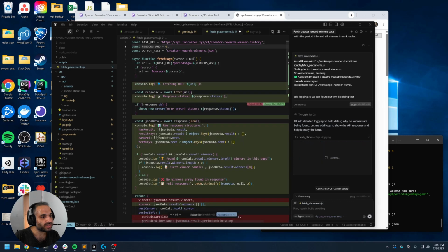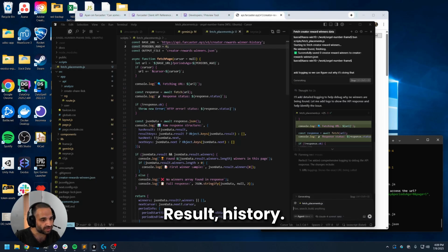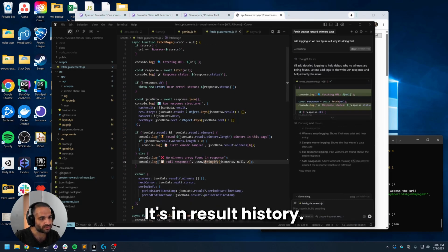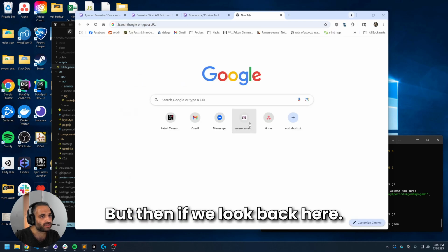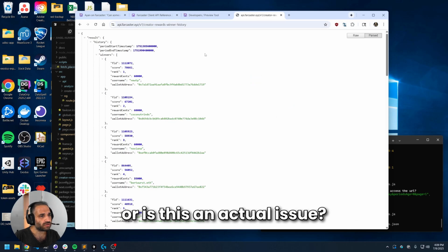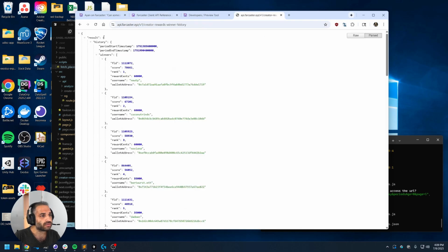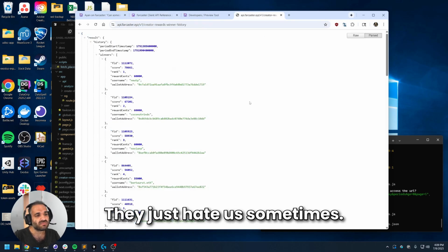Result history. It's not in result.winners, it's in result.history. But then if we look back here, was this an FC issue or is this an actual issue? Result winners, result history. They just hate us.